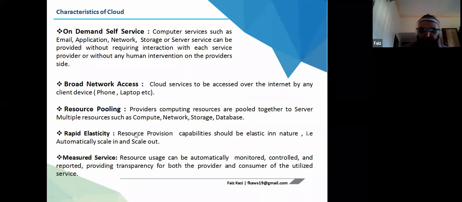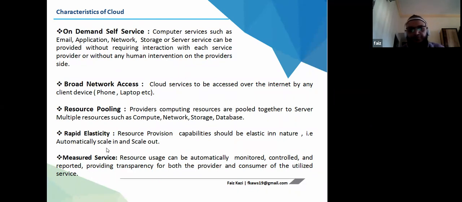Then rapid elasticity: resource provisioning capabilities should be elastic in nature. When you say elastic in nature, I'll show you that in a while. In a traditional environment, I'm tied to the hardware, the volume, the Microsoft licenses over it, or the applications over it. If I need to grow, either I have to upgrade my server or I have to change my server, and there will be an outage for doing that.